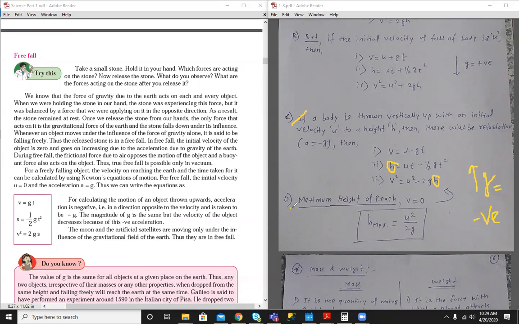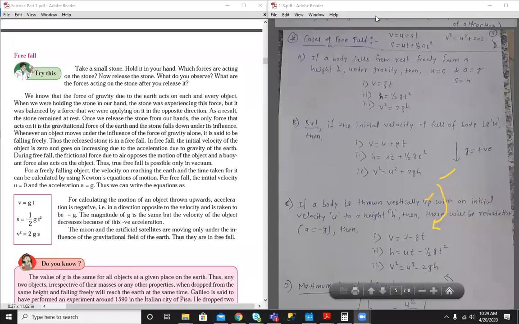What is the maximum height reached if an object is thrown vertically upwards? See from this formula. At maximum height, the final velocity of the object will become 0. So from this formula we get h equals u square by 2g. Okay, so all these formulas are used in problem solving.